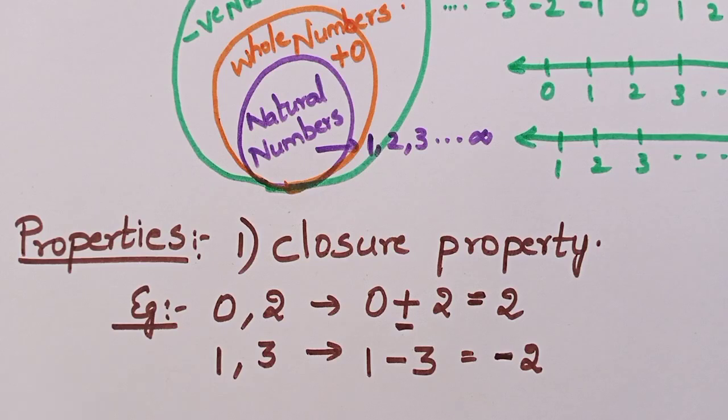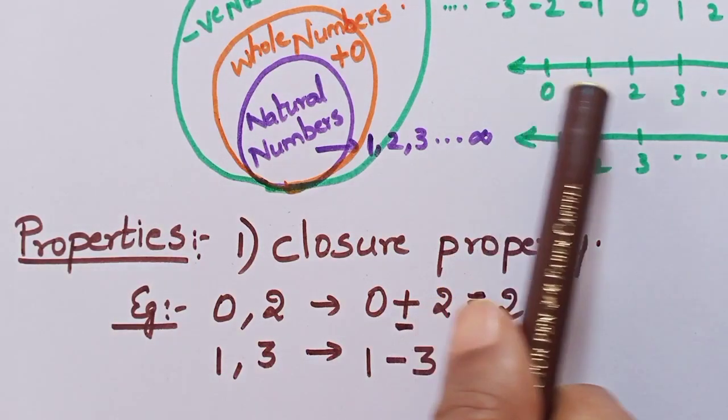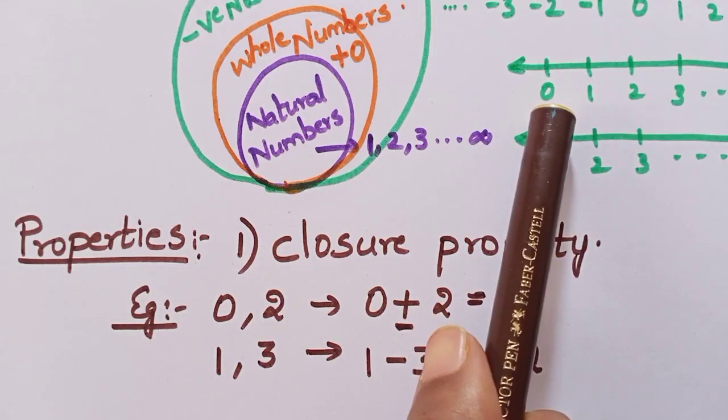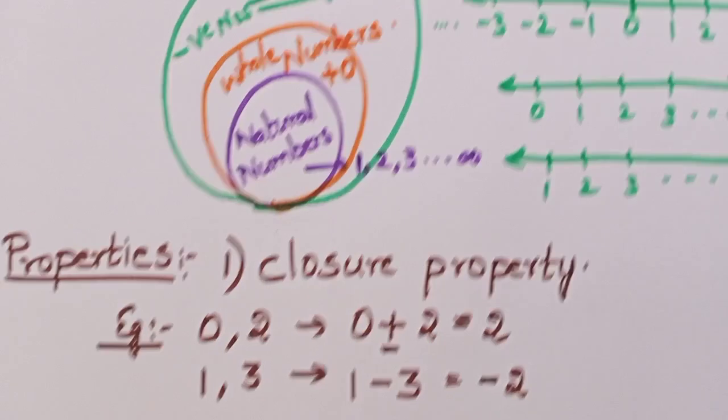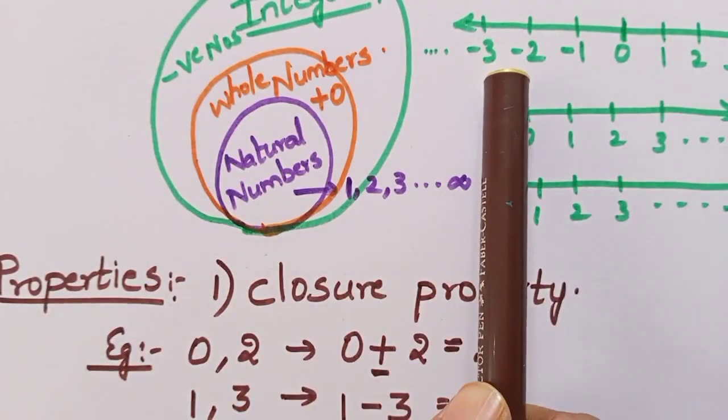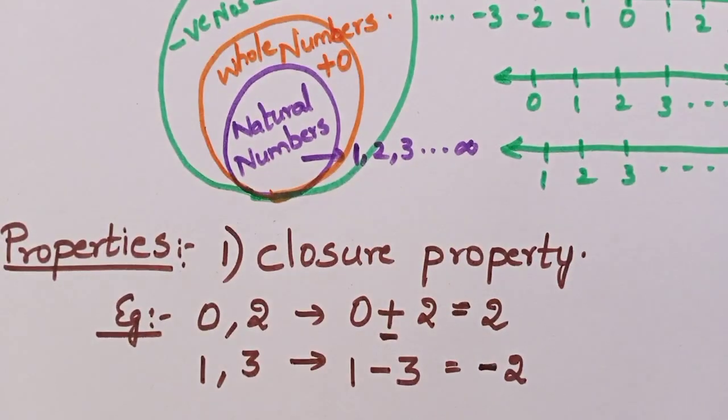Is minus 2 a whole number? No. Minus 2 is not a whole number. See the number line of whole numbers. It starts with only 0, 1, 2 and so on. So minus 2 is not a whole number. But minus 2 is an integer. So can I say whole numbers are closed for subtraction? No. Whole numbers are not closed under subtraction. But whole numbers are closed for addition.